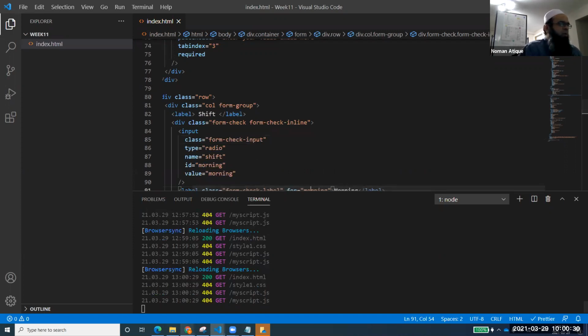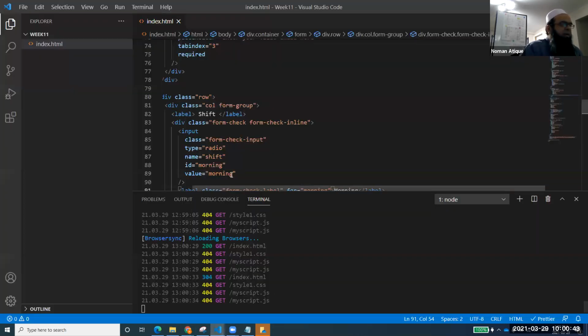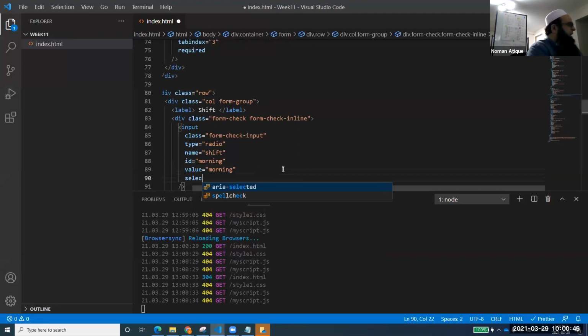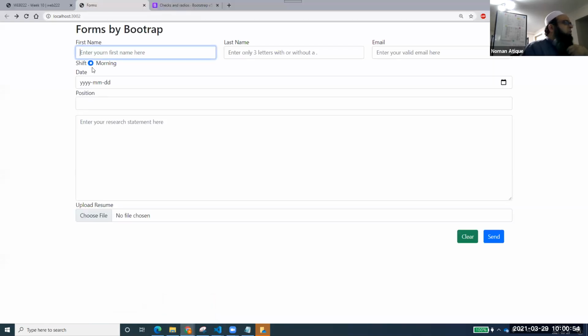So you see that now, if you run that, shift morning is coming, and I can select that, and I can deselect that. And by the way, if I want this to be selected automatically, I'll just use a check attribute here. If you now run your file, you will see that it is already checked. Got it?